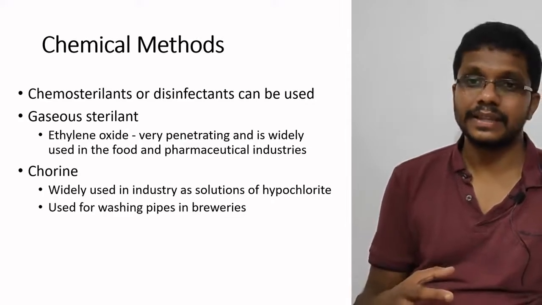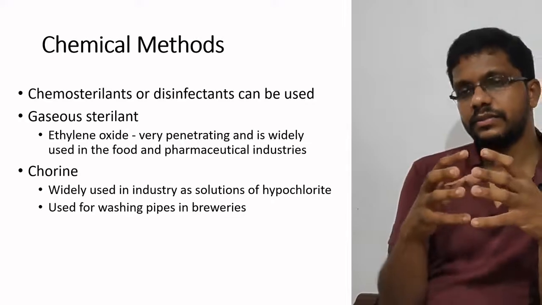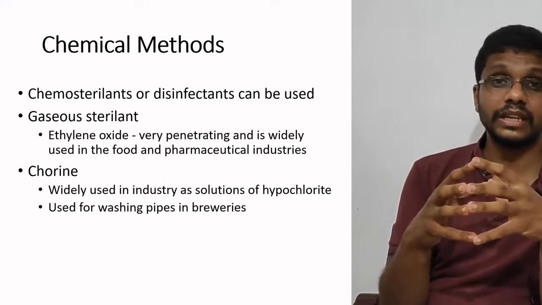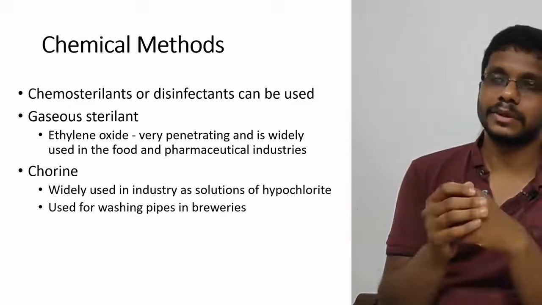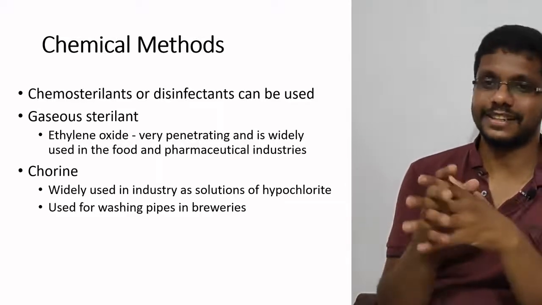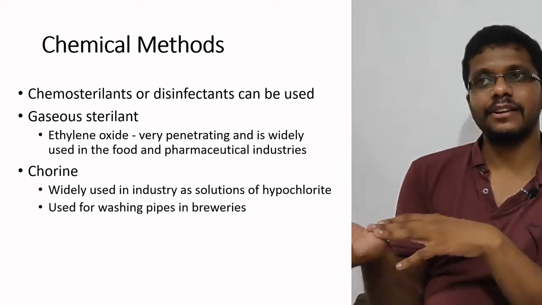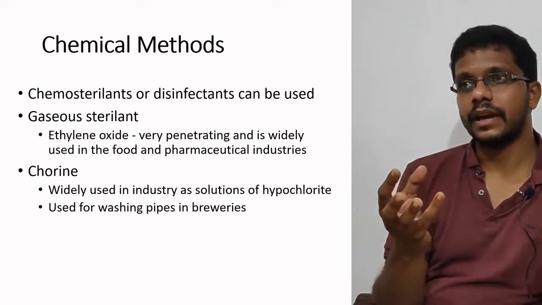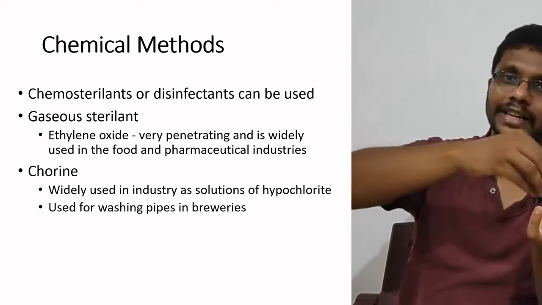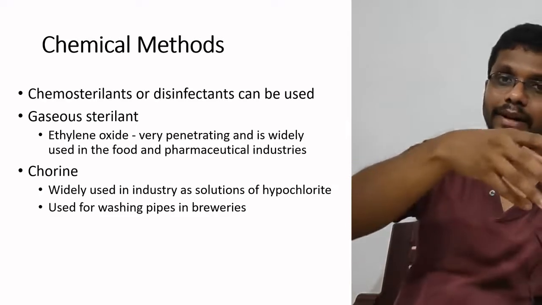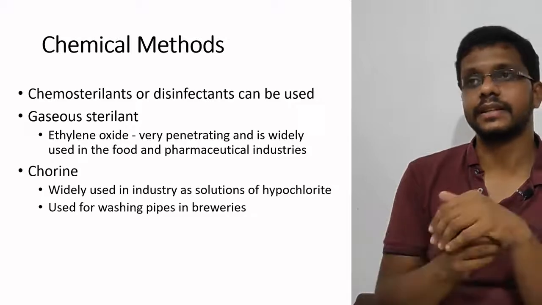Next is the chemical methods of sterilization. Most chemical methods are able to kill 100% or 99.99% of microorganisms. But if you add a chemical to a medium with microorganisms, the chemical will kill all the microorganisms, but it will remain there, in a diffused state in the medium.